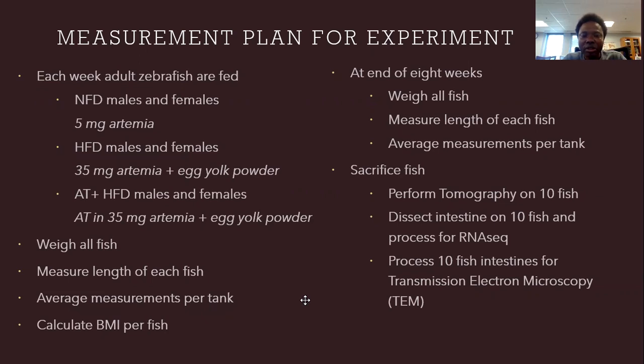At the end of the 8 weeks, weigh all the fish, measure the length of each fish, then take the average measurement per tank. Then we are going to sacrifice the fish, perform tomography on 10 fish, dissect intestine on 10 fish, and process them for RNA-seq, and process fish intestines for transmission electron microscope. Mine is on tomography.